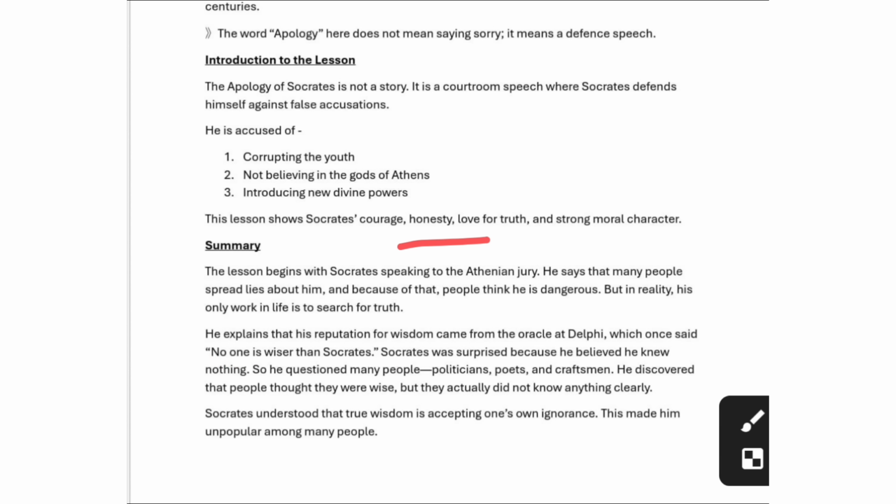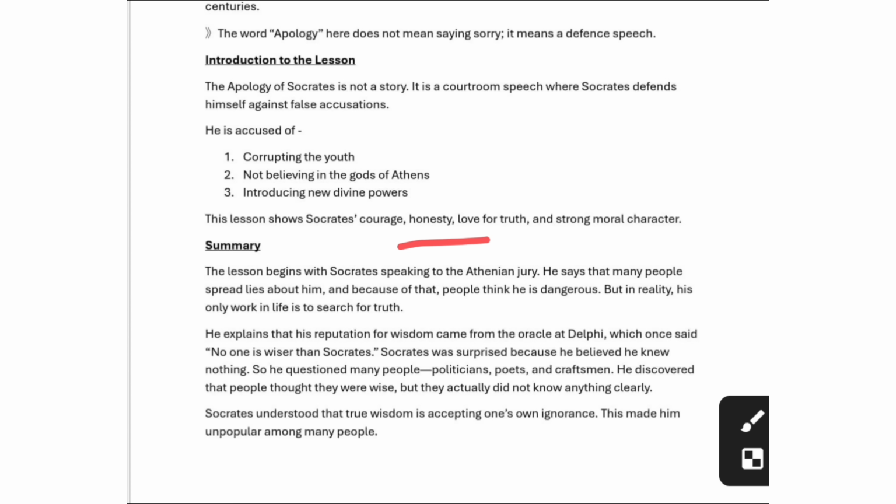So he explains that his reputation of wisdom came from the oracle of Delphi, which said, no one is wiser than Socrates. Socrates was surprised because he believed he knew nothing. What he was saying is that he was very surprised because he thought he knew nothing. Some people were saying that he knows nothing and tells lies, speaking whatever he thinks.